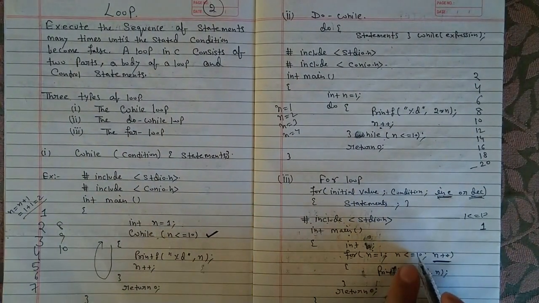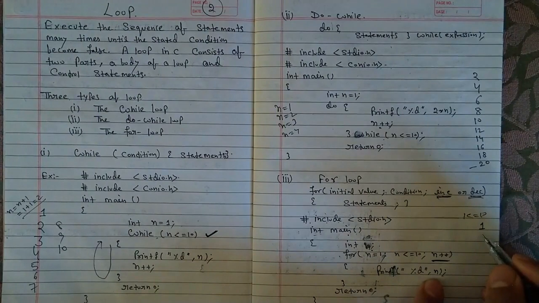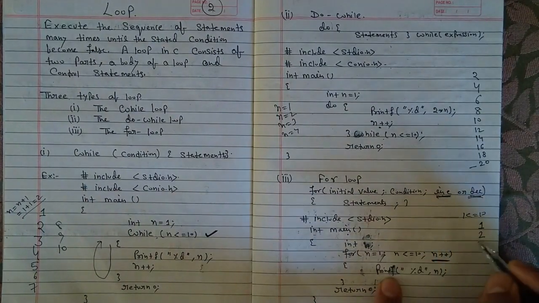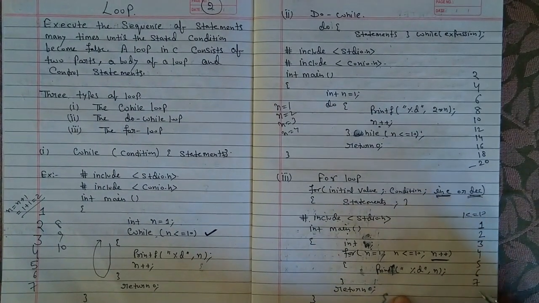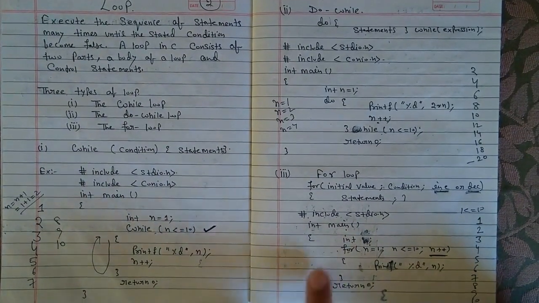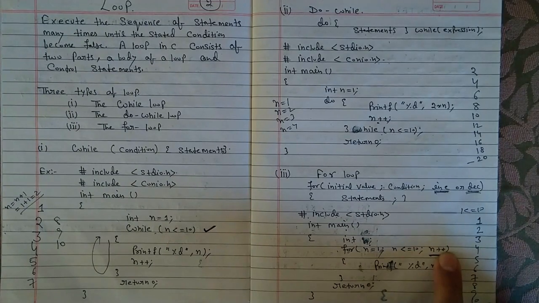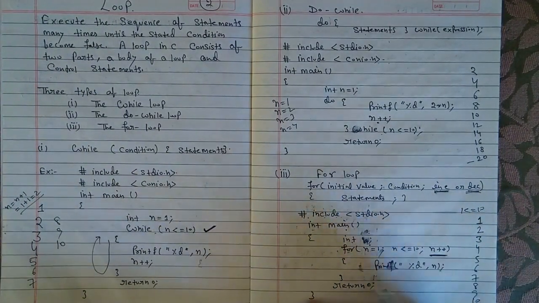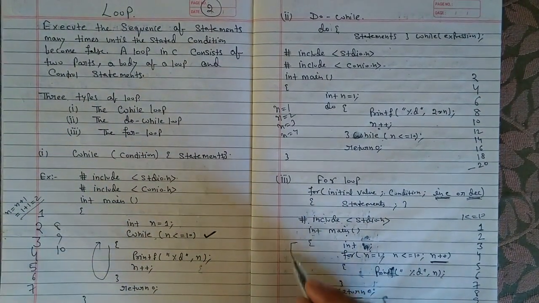Now 2 is less than 10, yes, then it will come here, again printf n, n is equal to 2, then n++. Then n is equal to 3, 3 is less than 10, yes, again print 3, then 4, then 5, then 6, then 7, then 8, then 9. Now it has printed 9, then n++ gives 10, 10 is less than or equal to 10, yes, it will print 10, again it will come here, n++ means 11. Now n is equal to 11. 11 is less than or equal to 10? No. So it will go outside and return 0. Your program has been closed.